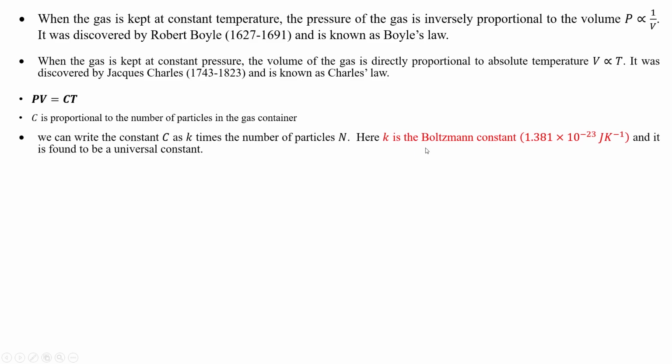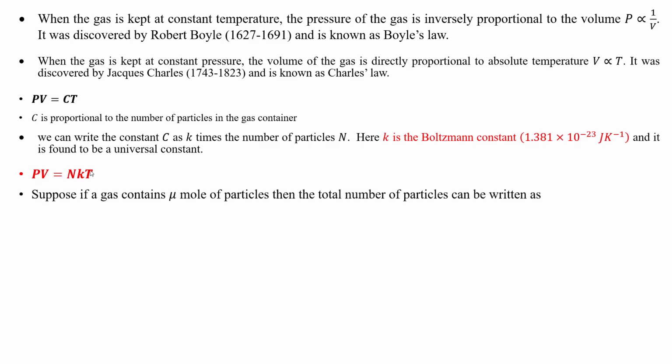What is K? K here is the Boltzmann constant, and it is equal to 1.381 into 10 raised to the power minus 23 joule per Kelvin, and it is found to be a universal constant. So K is a universal constant and N is the number of particles. So by putting the value of C, we get the equation PV, pressure and volume, is equal to number of particles, Boltzmann constant, temperature.